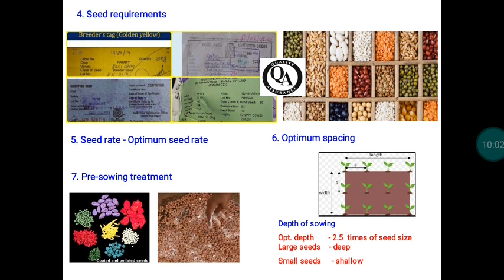So in order to avoid all these kinds of problems, whether it is grain production or seed production, we have to use quality declared seeds as source seeds.